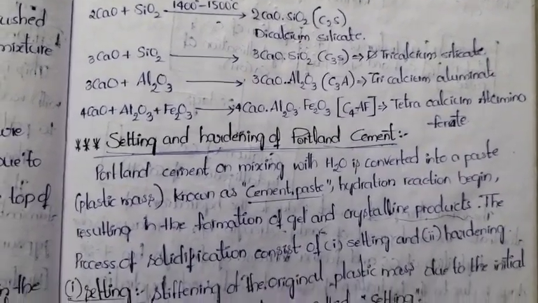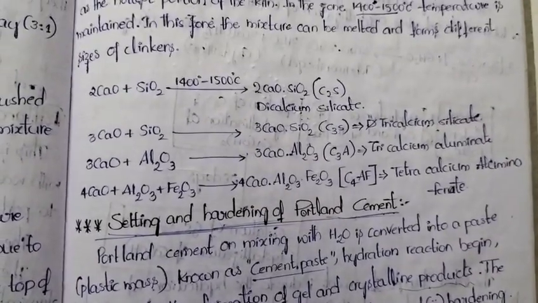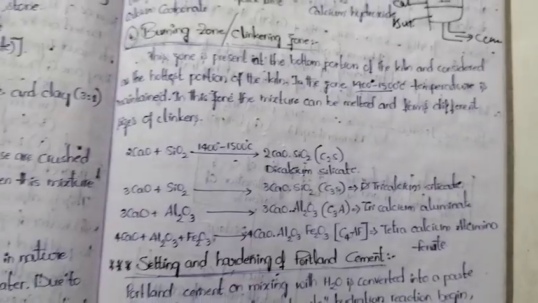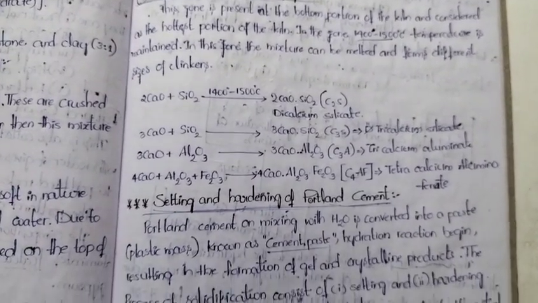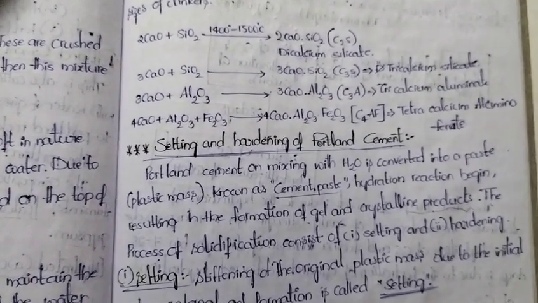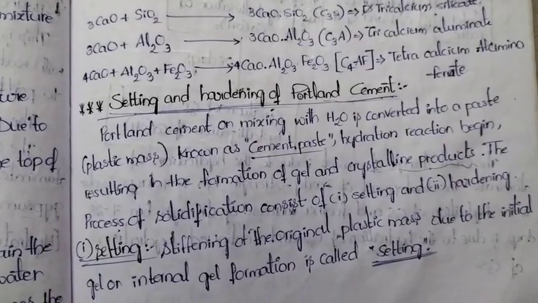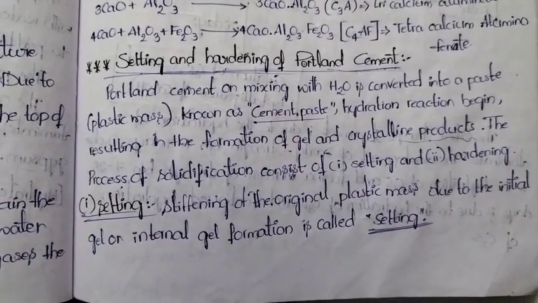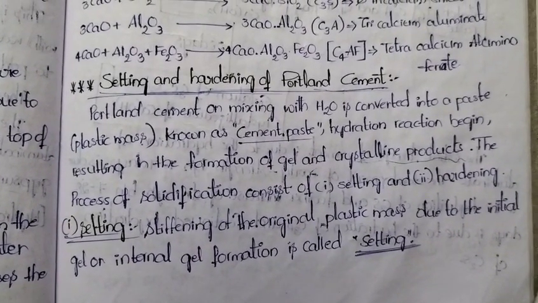Hello everyone. In last class we discussed about cement. What is cement? What is the composition of cement? What is the composition of Portland cement? How to manufacture Portland cement. Continuation topic is setting and hardening of cement.